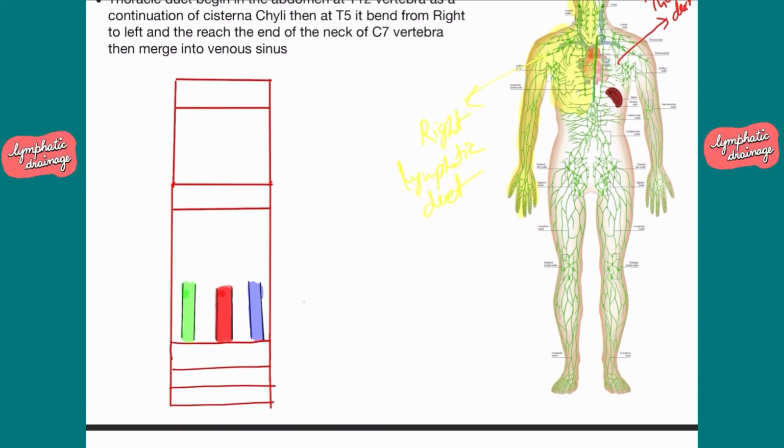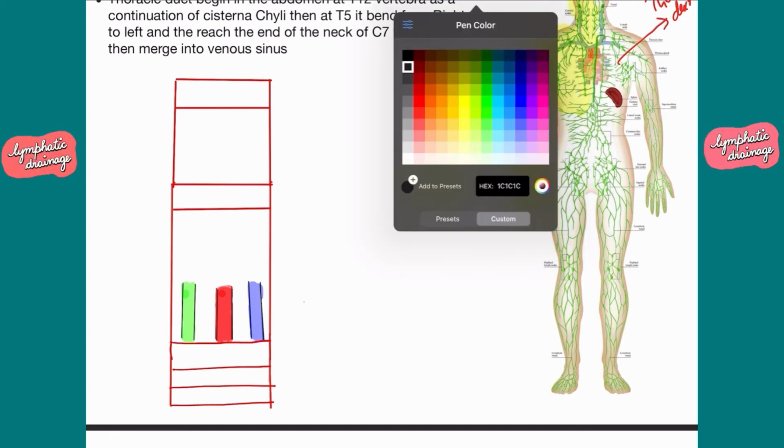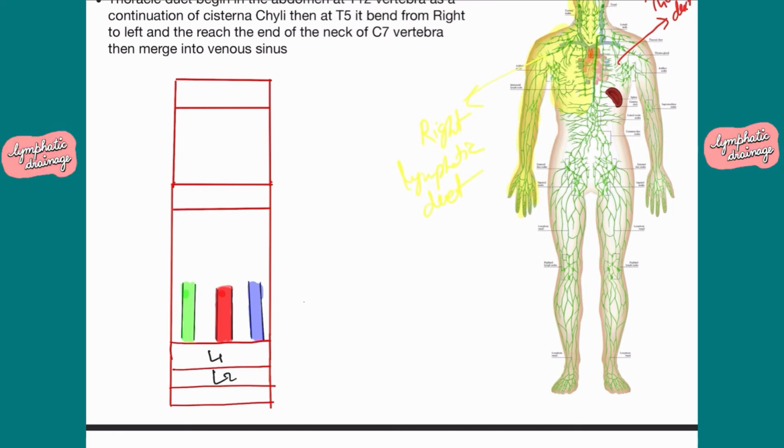The thoracic duct starts at this region, which contains the vertebrae L1, L2 and L3. This is the aorta.